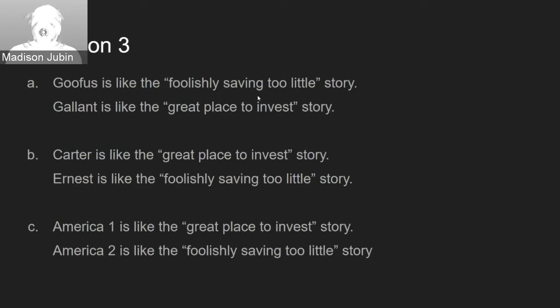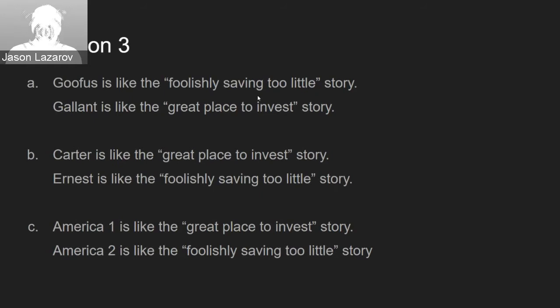For question 3A, Goofus is like the foolishly saving too little story, since he spends his loans on unnecessary things for his schooling, which may end up leading him to fail his classes. Then there will be a time when he will have to pay these loans back and he will have no means to do so, whilst Gallant is like the great place to invest story, since he is investing his student loans into something that will help him get his degree and later a well-paying job, where he can use his income to pay off his student debt.